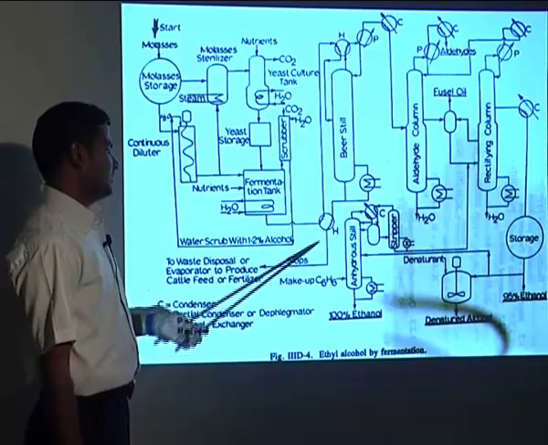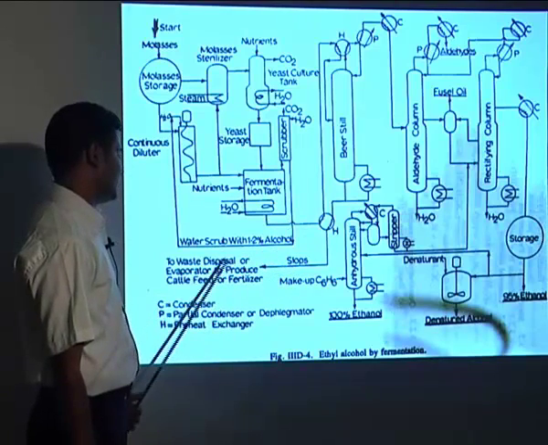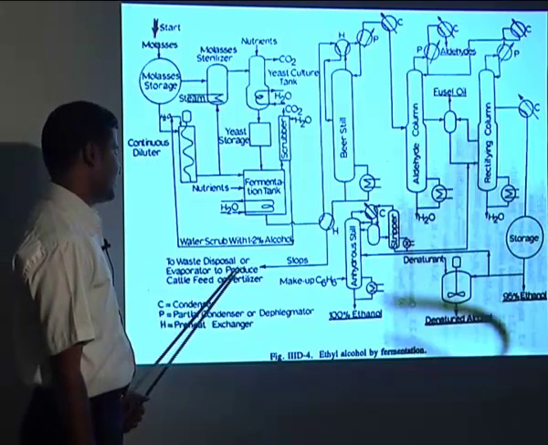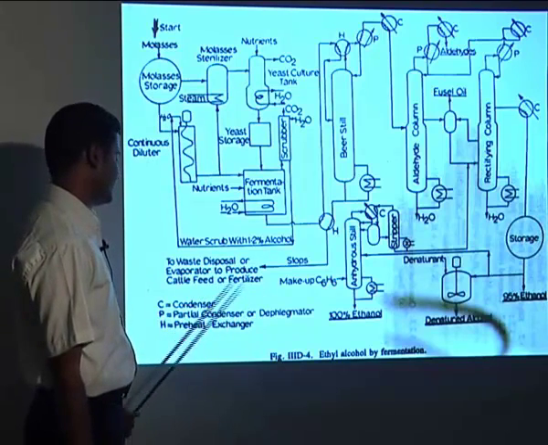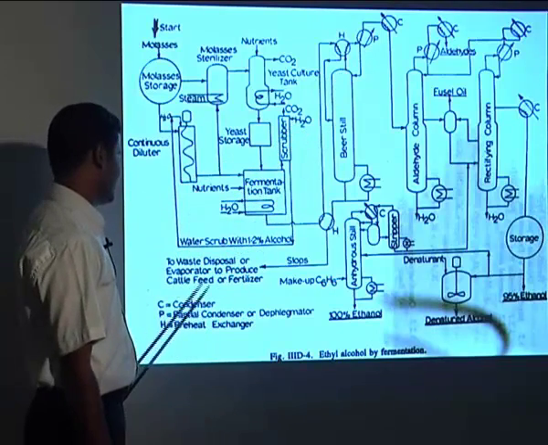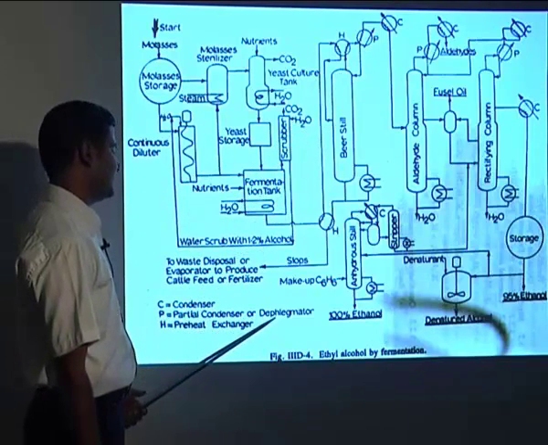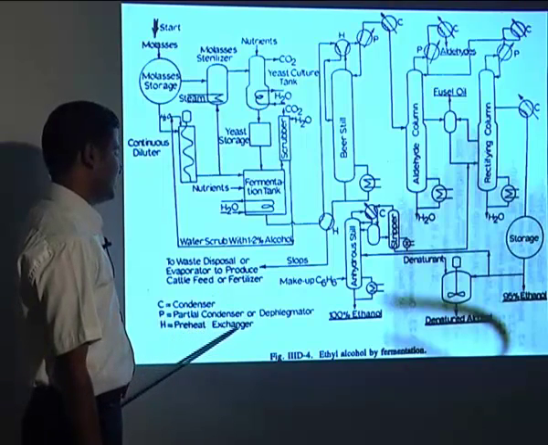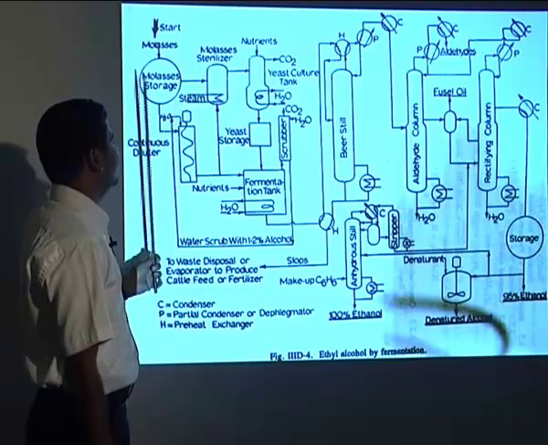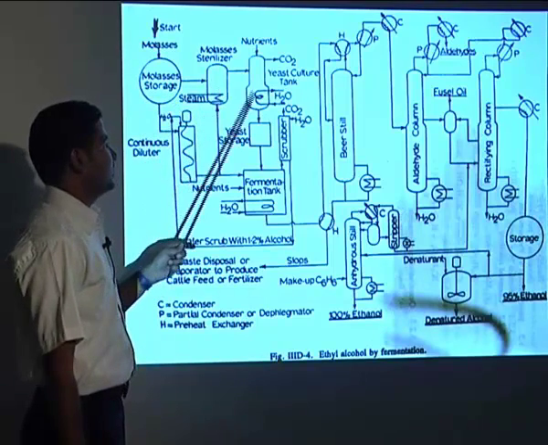Then whatever remaining products or waste is forming will be sent to waste disposal or an evaporator to produce cattle feed or fertilizer. Here C represents the condenser, P is the partial condenser or dephlegmator, and H is the heat exchanger. If you see the process again over here, the molasses will directly go for fermentation after sterilizing or diluting.